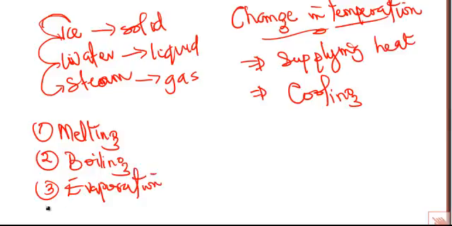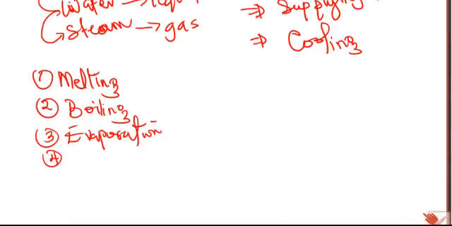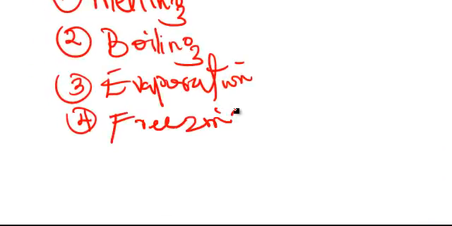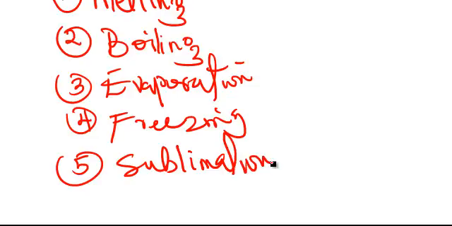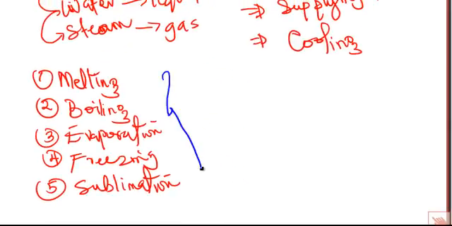Matter can undergo freezing, and matter can also undergo the sublimation process. So remember I said if we change the temperature of a matter, any of this can happen to the matter. So let's take them one by one.